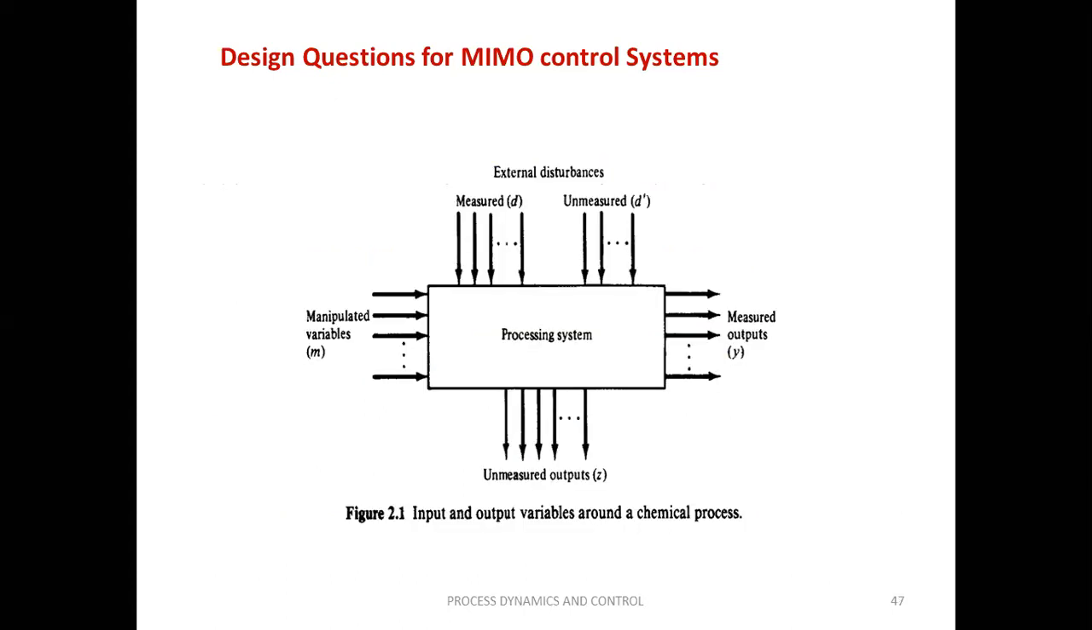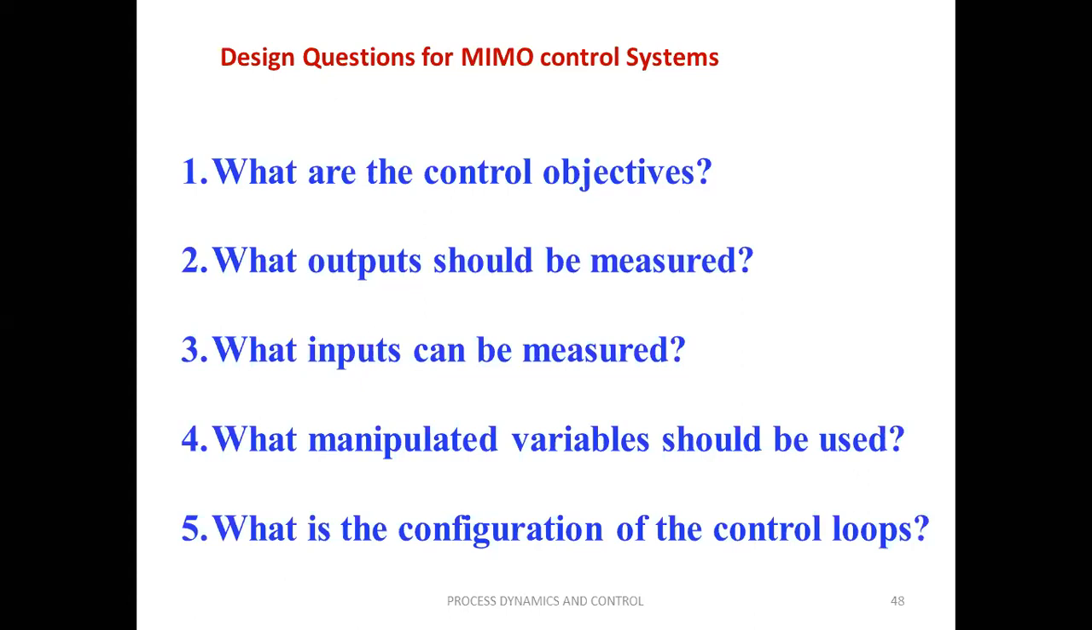So these are the 5 questions to be answered before going to design a control system for any multivariable control system. First, what are the control objectives? Means how many and which of all possible variables should be controlled at desired value. In a given process, we should decide this. Second, what outputs should be measured?